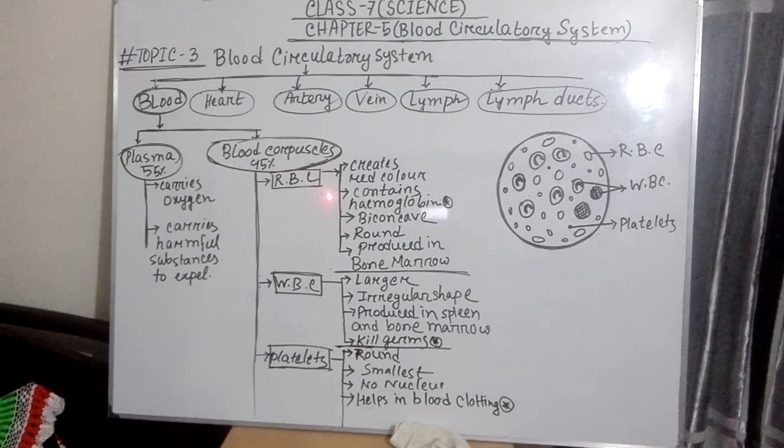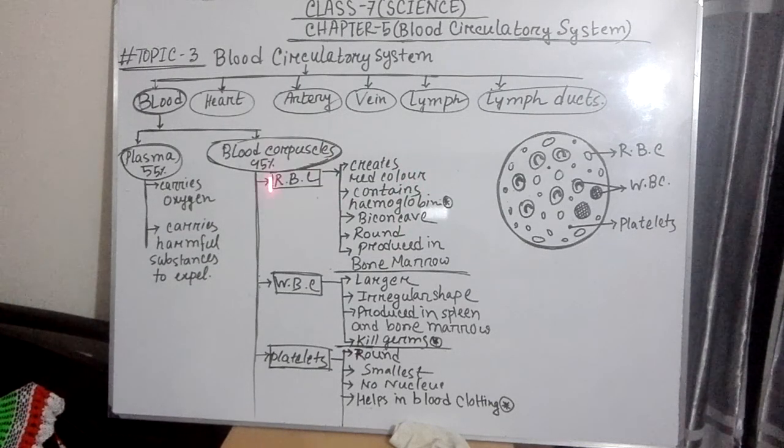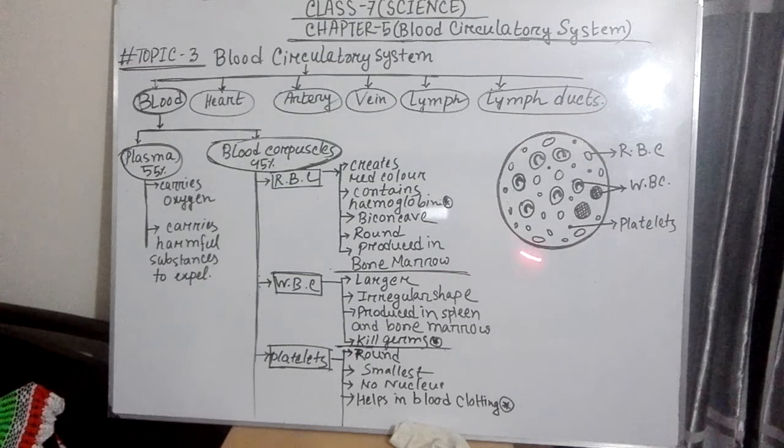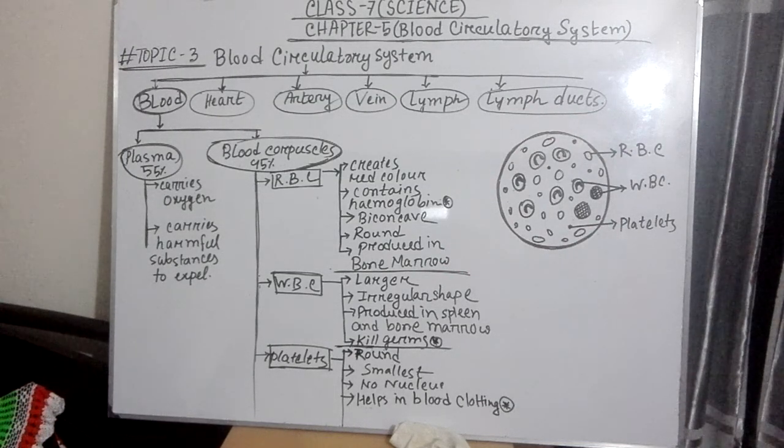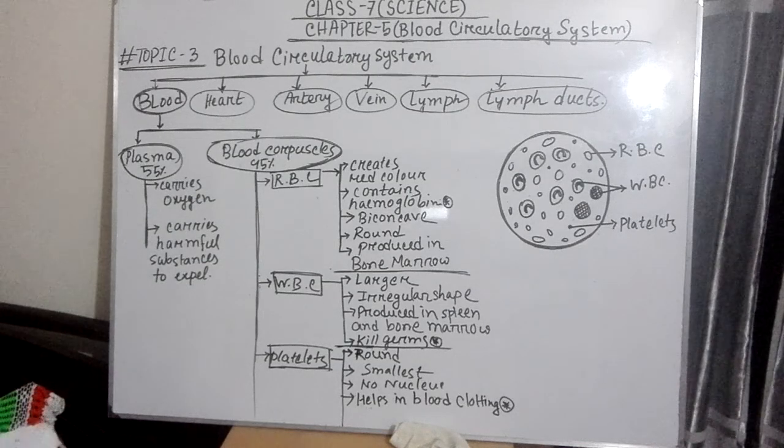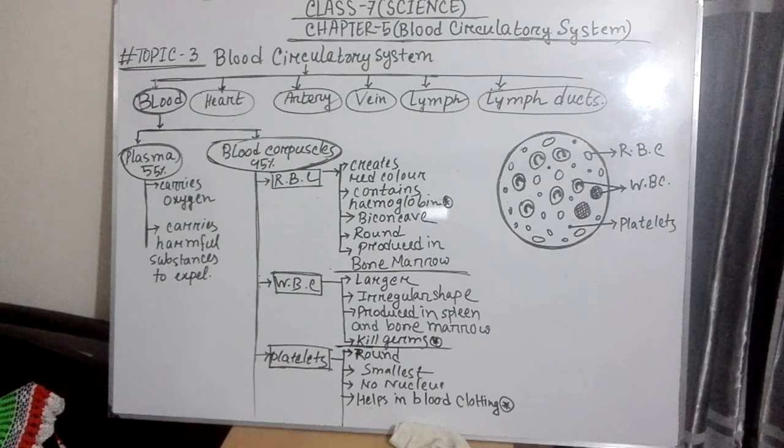Red blood corpuscles. The function of these corpuscles is to create red color. Actually, the color of our blood is red, and this red color is created only by the red blood corpuscles. There is a figure of the constituents of blood.